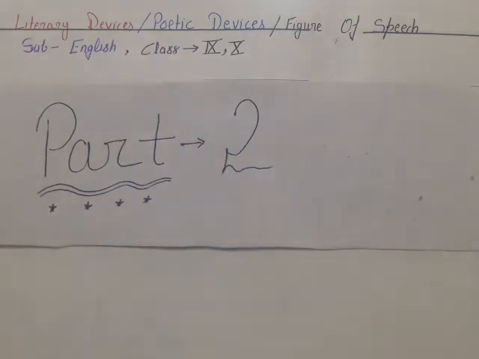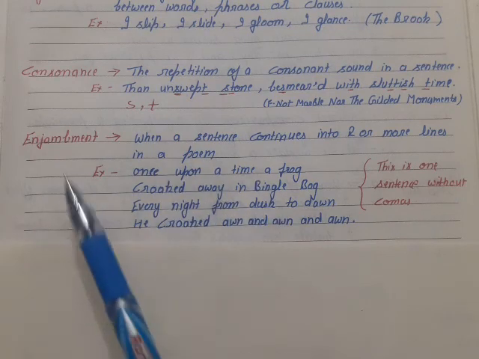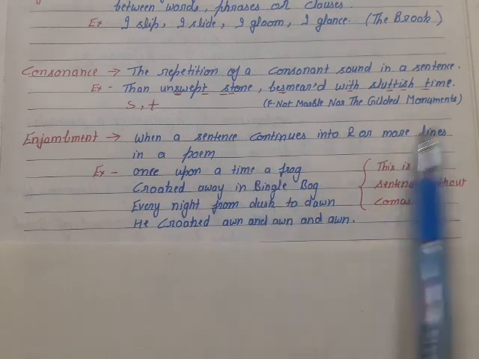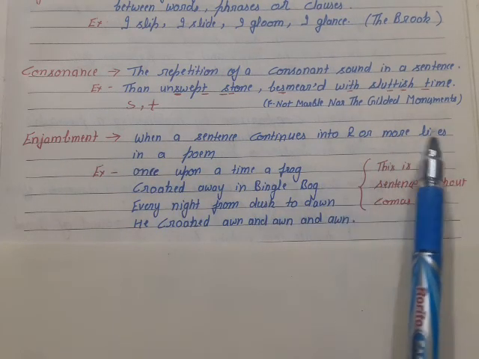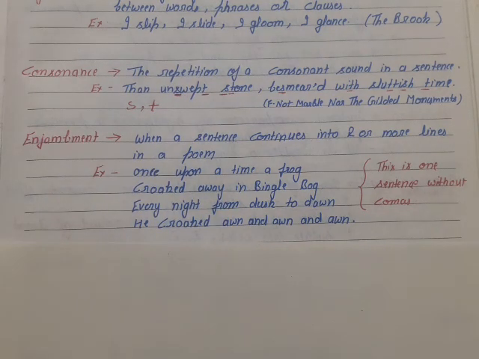Today we will continue our literary devices. Our next literary device is enjambment. What is enjambment? It is when a sentence continues into two or more lines in a poem, without any punctuation mark.